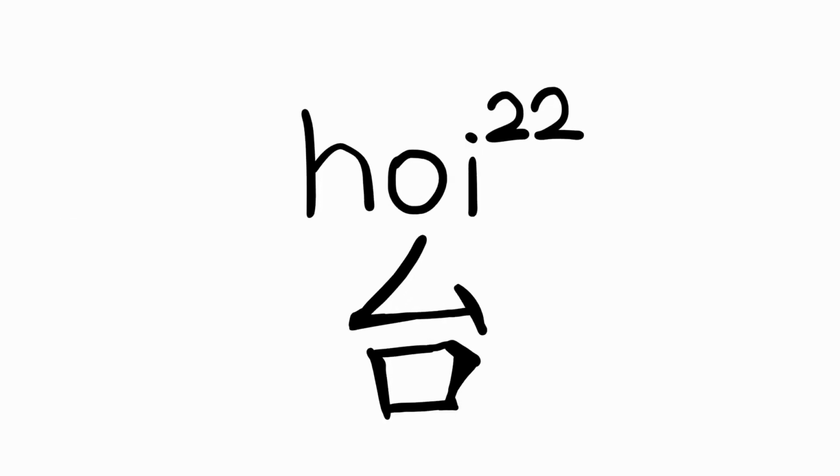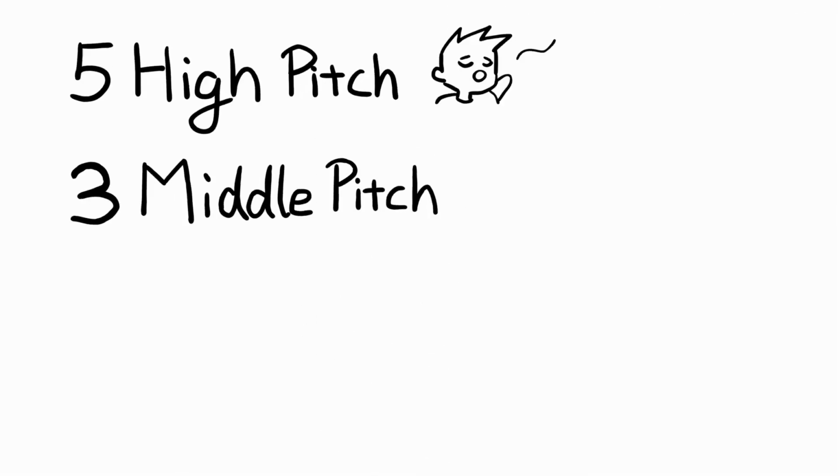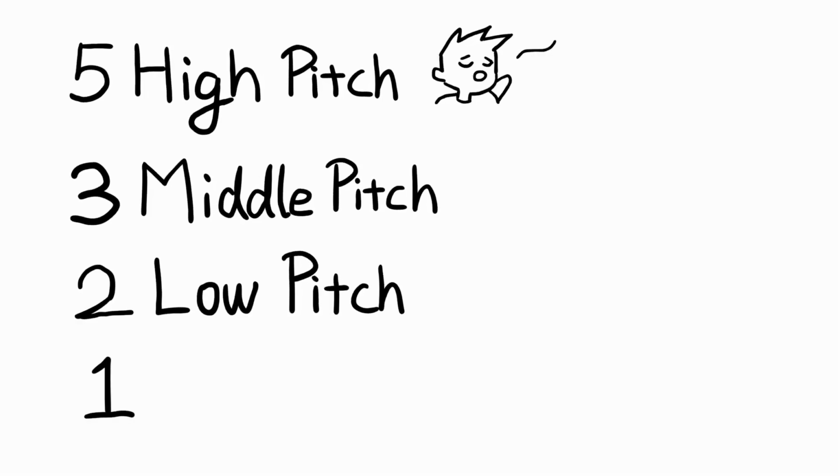The method we use to indicate tones in our videos is based off of IPA tone markers, where the first number refers to the initial pitch, while the last number refers to the final pitch. 5 has a high pitch, 3 has a middle pitch, 2 has a low pitch, and 1 is even lower.